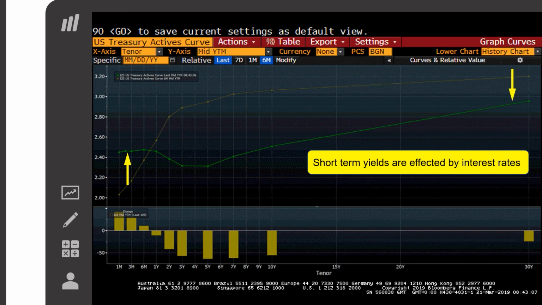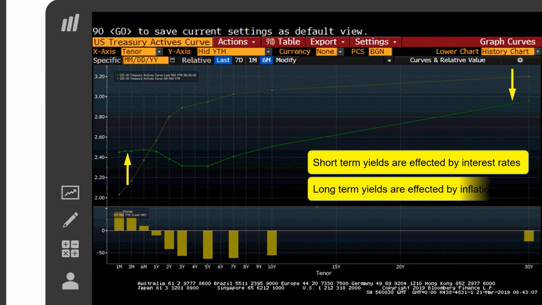Long-term yields have fallen. These yields are affected by the bond market's view on inflation. Higher future inflation means investors require a higher return to hold long-term assets. Raising short-term interest rates has had the effect of slowing economic growth, reducing the risk of future inflation.